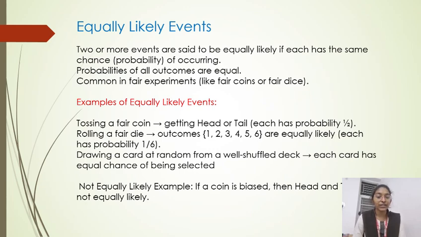Next, not equally likely events. Some examples: if a coin is tossed, the head and tail are not equally likely.